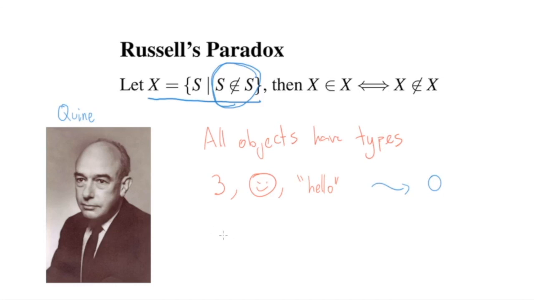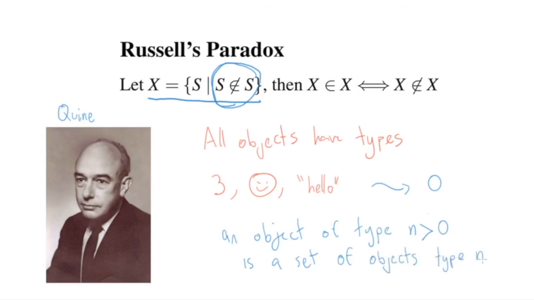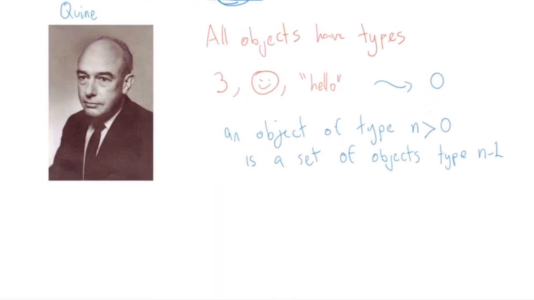So Quine's idea was that an object of type n greater than 0 is a set of objects of type n minus 1, right? So an object of a type n, where n is a number greater than 0, is a set of objects of type n minus 1. So let's scroll down and look at a couple of examples. Okay, so we've already seen that the number 3, the smiley face, and the word hello are type 0. So the set containing objects of type 0, so for example, this set containing 3, 4, 5, the type of this would be type 1.